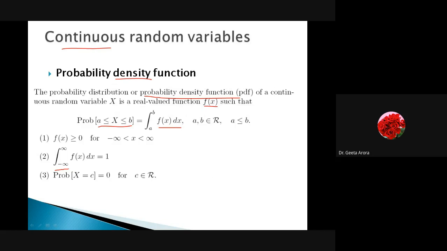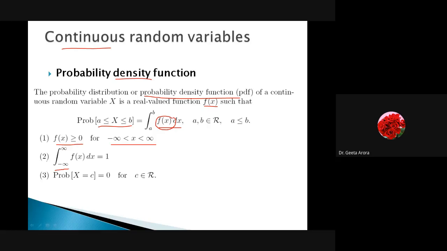And here we are talking about the properties of this f(x). What we are saying, that f(x) always greater than or equal to 0 for the value of x lying between minus infinity to infinity. Obviously x can maximum go from minus infinity to infinity, and for all these values f(x) is greater than or equal to 0.